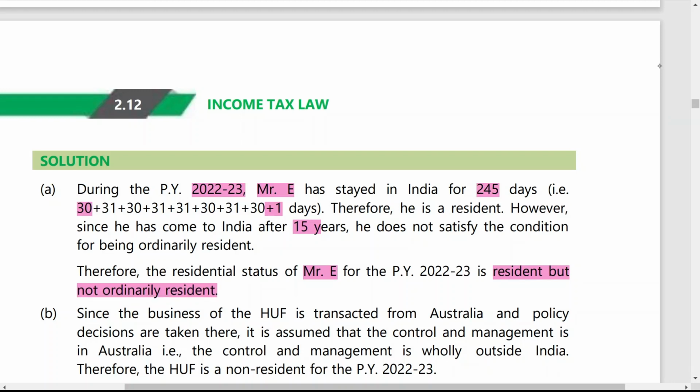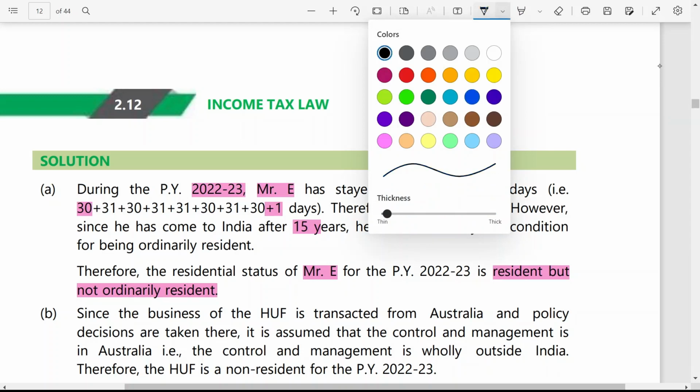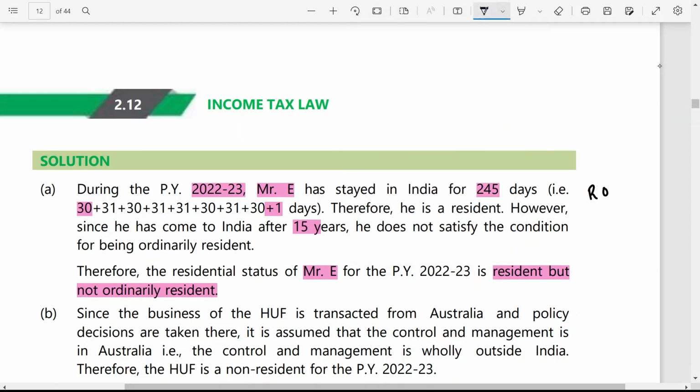First of all, we will say that in the first case the residential status of Mr. E is resident. Then we have checked whether he is a resident and ordinarily resident, or resident but not ordinarily resident. He is not satisfying any of the additional conditions, so his residential status is not ROR, but his residential status is RNOR.